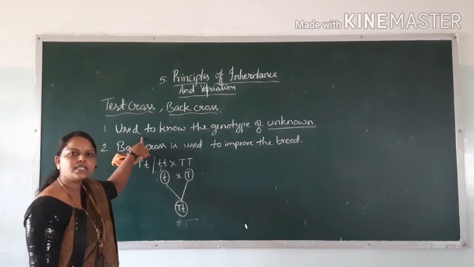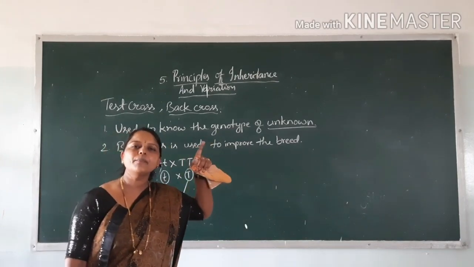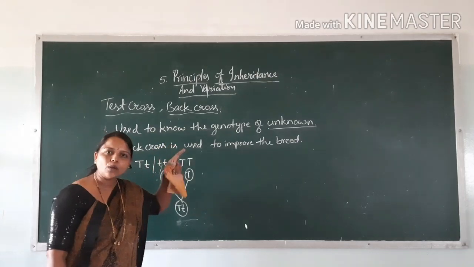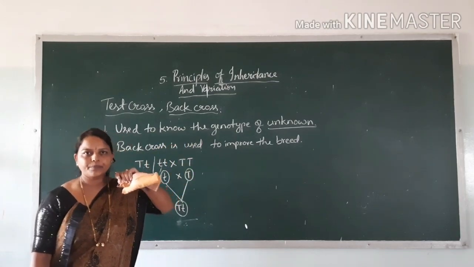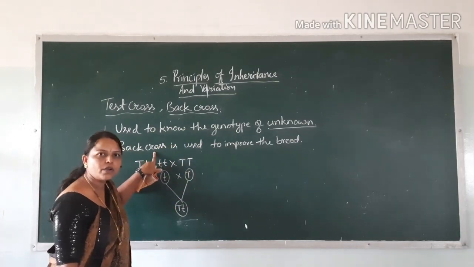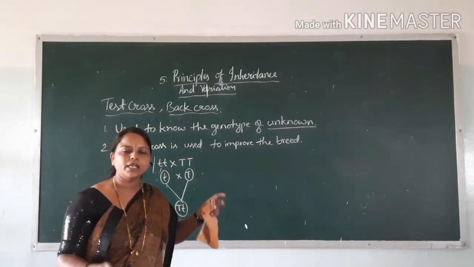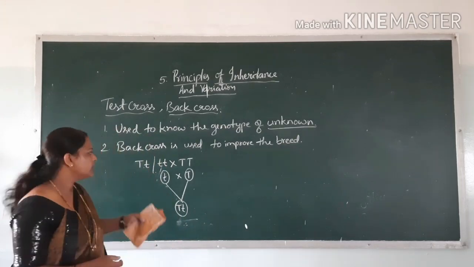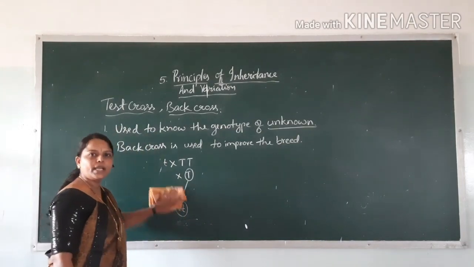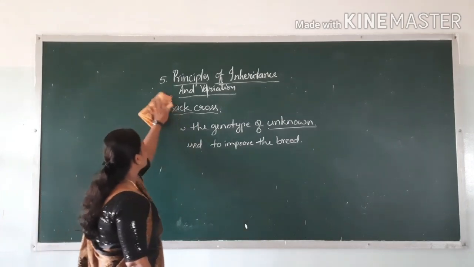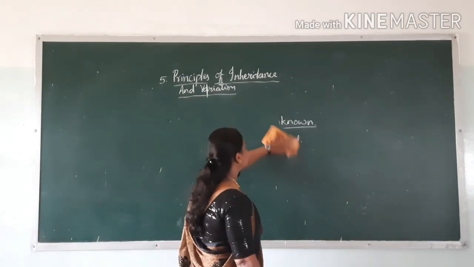Test cross is used to know the genotype of the unknown by crossing the unknown with the recessive parent. Back cross is used to improve the breed by making different crosses, by taking the dominant one. So these are the types of crosses we can see in this chapter.